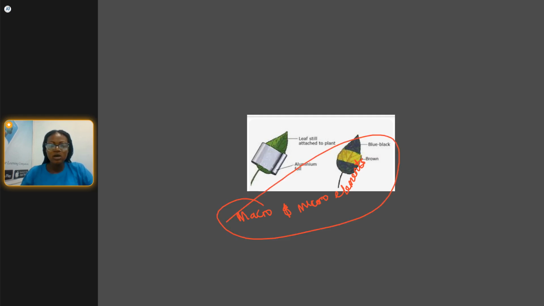So today we have talked about nutrition. We talked about the different types of nutrition, the definition of nutrition, modes of nutrition, which are the autotrophic and heterotrophic nutrition. I gave you examples of the autotrophic and heterotrophic nutrition.